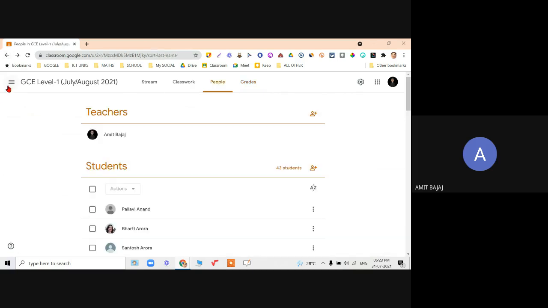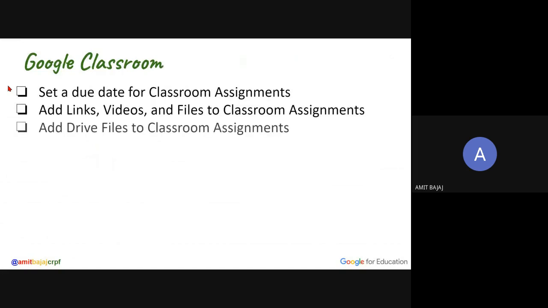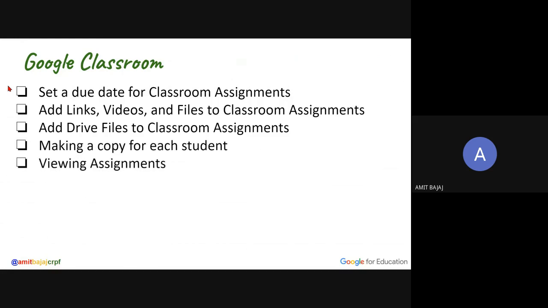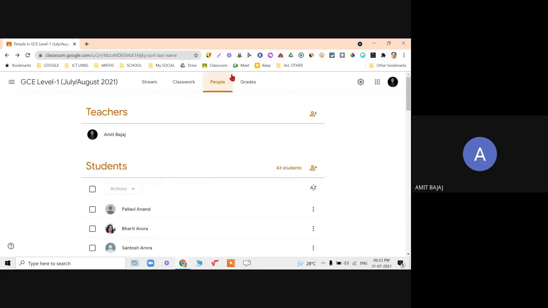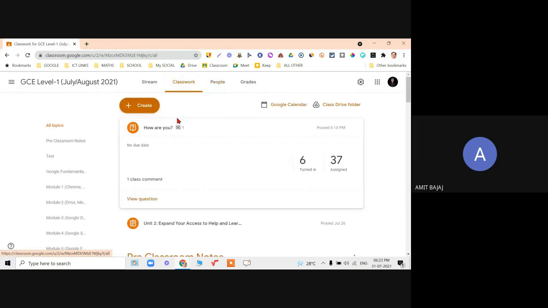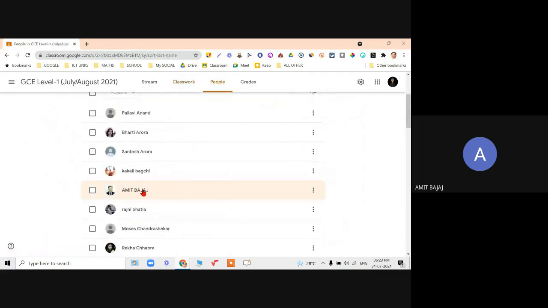Turn in. Set a due date, already discussed. Adding a link, adding drive files, that is already discussed. Now viewing the assignment, view classroom docs before turn in. So when I create an assignment and share that, check it out. I have added myself here as a student also.